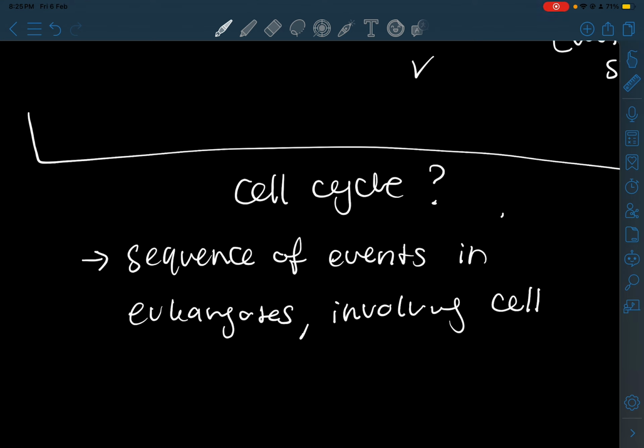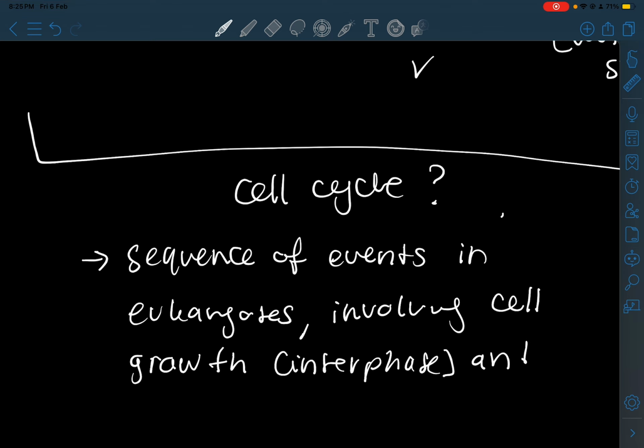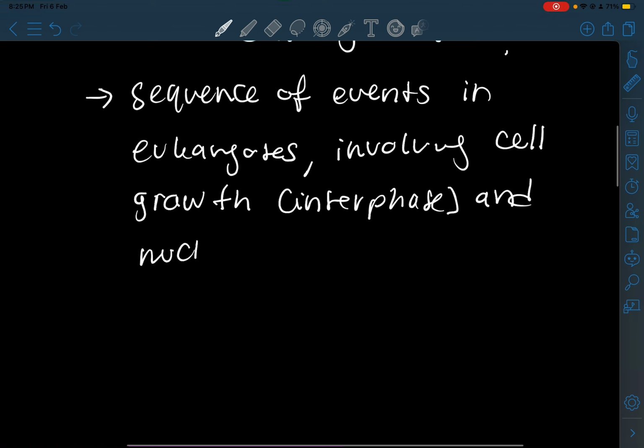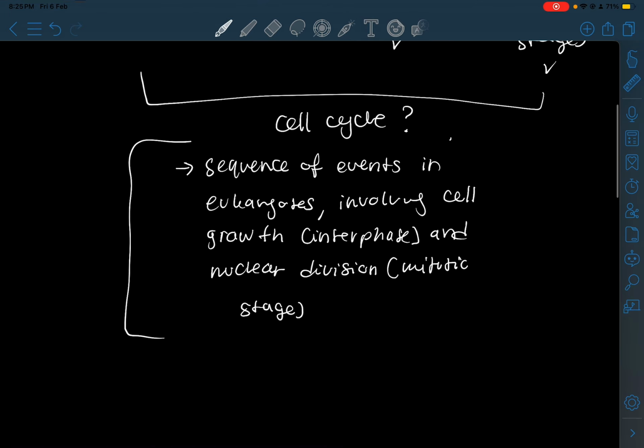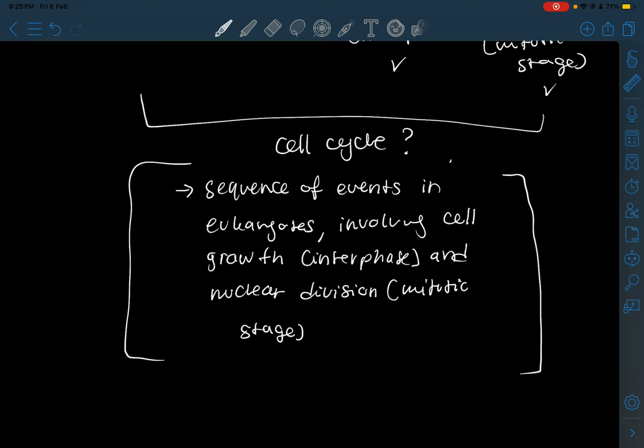Cell growth, known as interphase, and another event, nuclear division, known as the mitotic stage. So this is the definition of the cell cycle: a sequence of events in eukaryotes involving cell growth, known as interphase, and nuclear division, known as the mitotic stage.